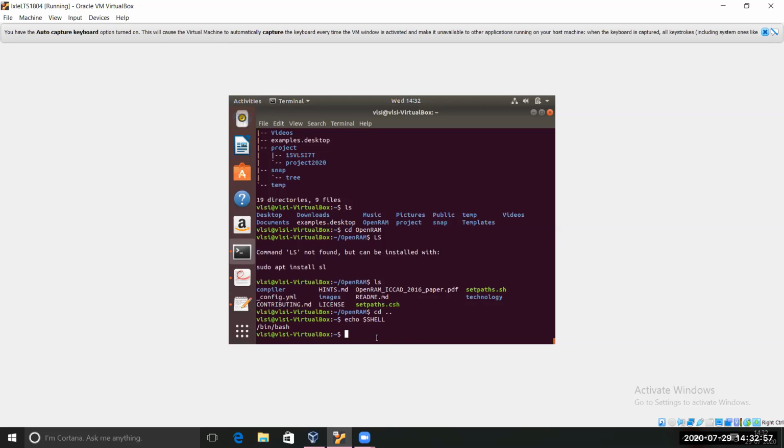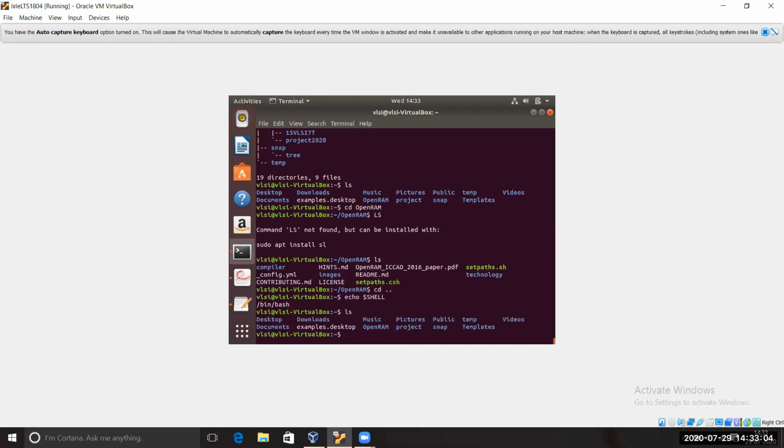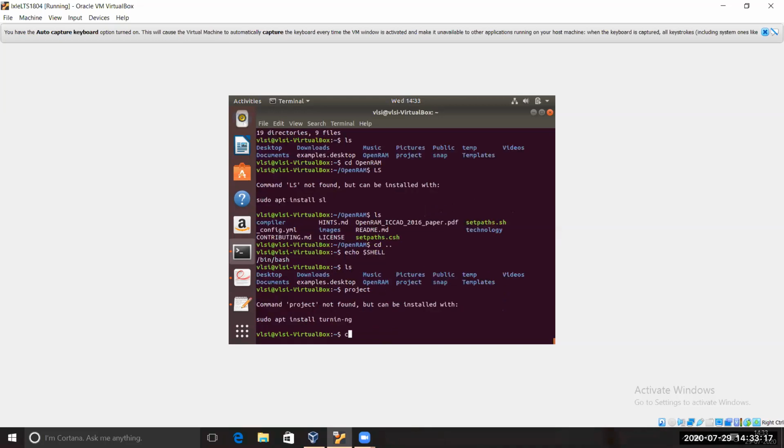Then as you enter, do an ls. You are seeing many of the directories here. I'll enter into the project, and I'll show you where we have the corner files.